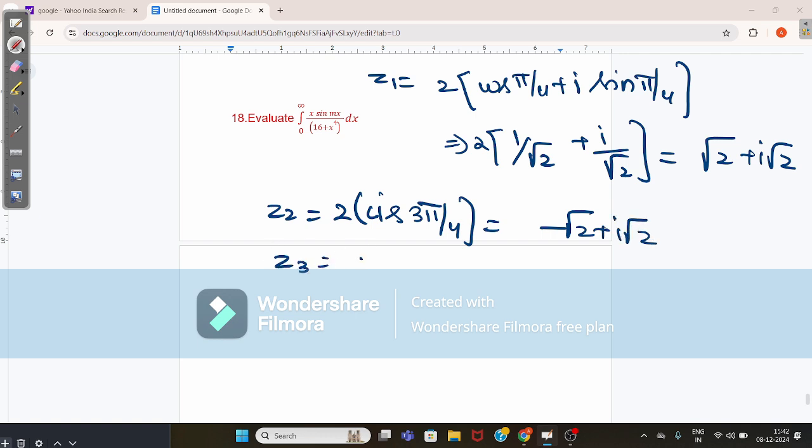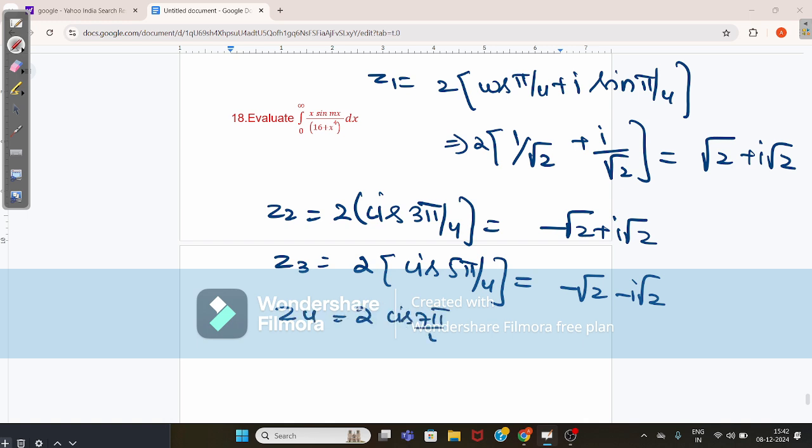The z3 value will be 2 into cis 5 pi by 4 equals minus root 2 minus i root 2. The z4 value will be 2 cis 7 pi by 4 equals root 2 minus i root 2, where cis is cos theta plus i sin theta. Okay, the simple poles z1 and z2 are inside C.